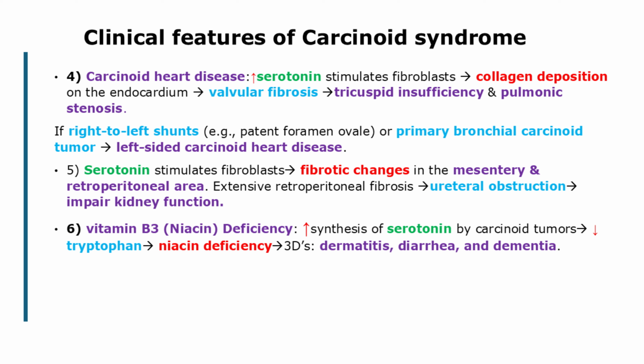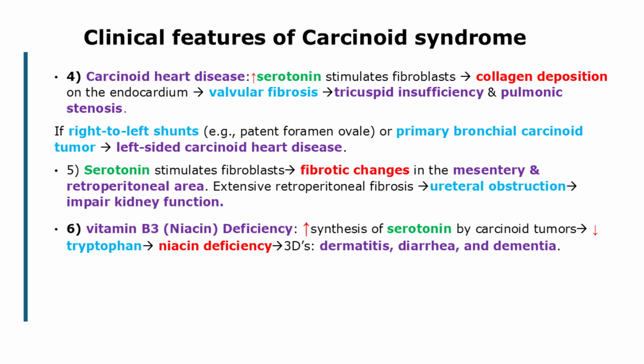In tricuspid valve regurgitation, the tricuspid valve doesn't close properly, so blood can escape from the right ventricle to the right atrium during systole, resulting in a holosystolic murmur that is best heard at the left lower sternal border. In pulmonary valve stenosis, the pulmonary valve doesn't open properly to allow blood flow from the right ventricle to the pulmonary artery during systole. The left heart is usually spared because the pulmonary vascular bed contains monoamine oxidase, or MAO, that degrades serotonin into 5-HIAA.